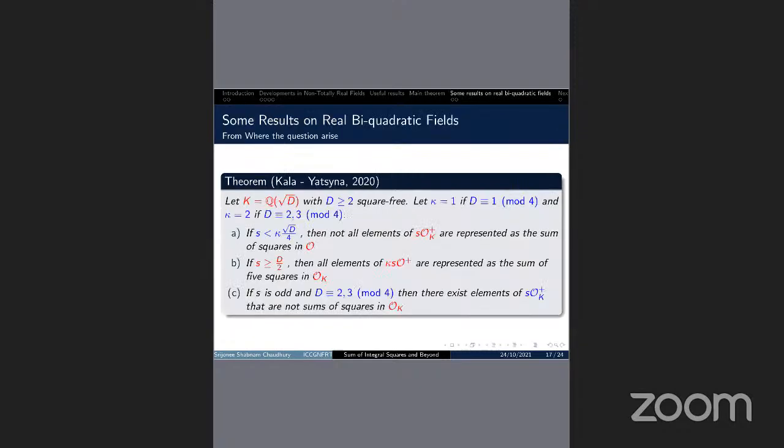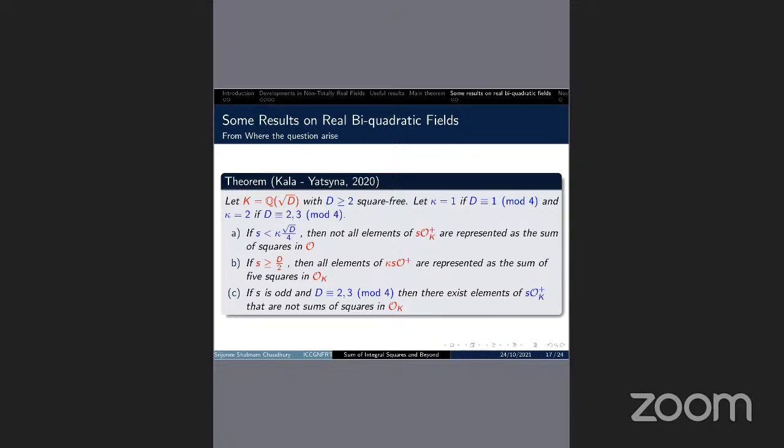And now I will mention some results on totally real biquadratic fields, which I have got recently, actually. But first I want to tell from where the question arises.